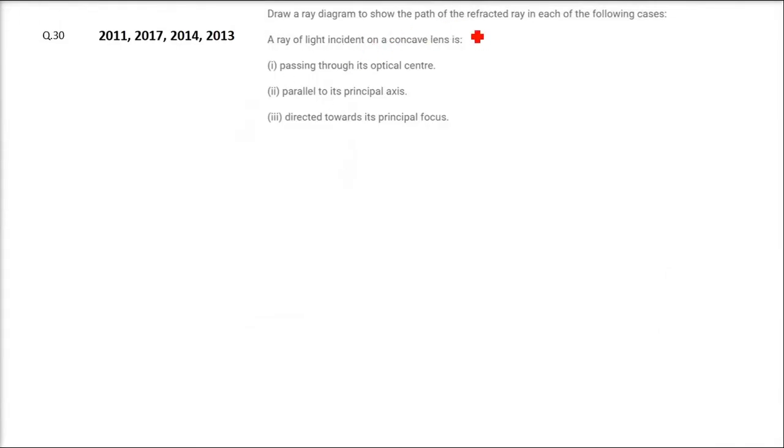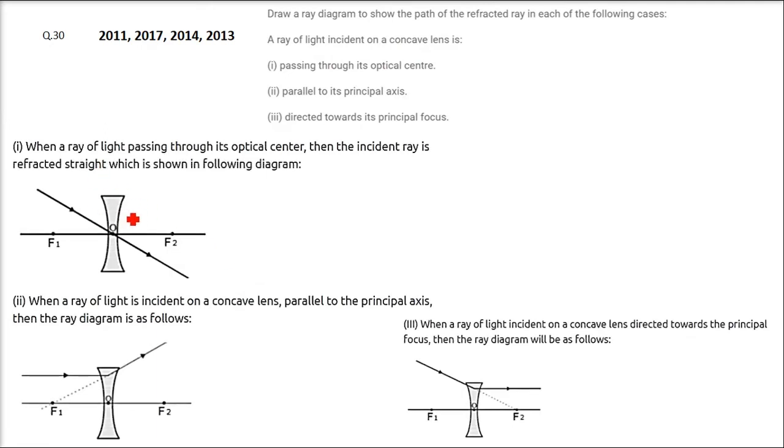Draw a ray diagram to show the path of the refracted ray in each of the following cases. A ray of incident light on a concave lens. So we have this concave lens. First, a ray passing through its optical center. This is the optical center. When it passes, it goes directly. For any lens, whenever a ray passes through the optical center, it will just pass by.